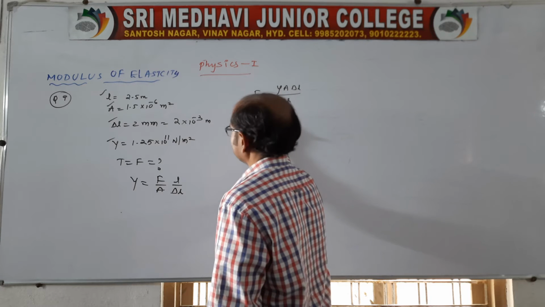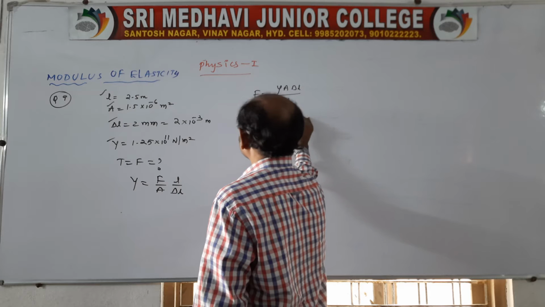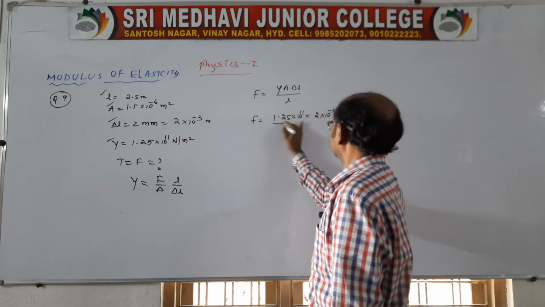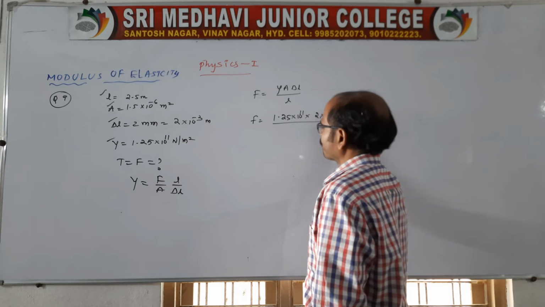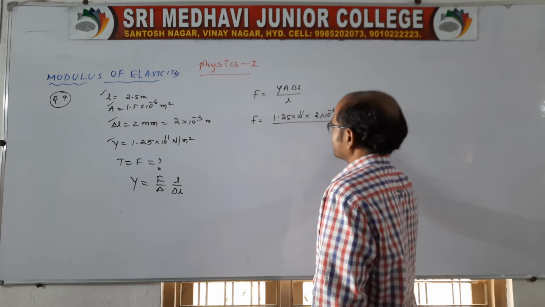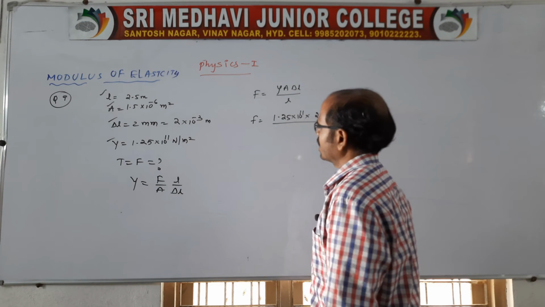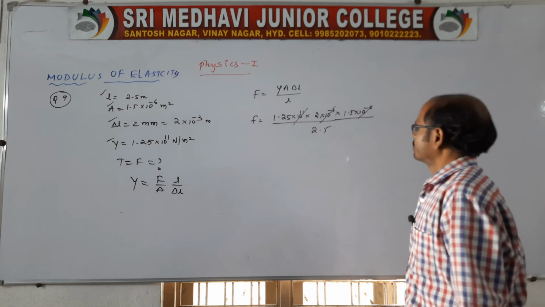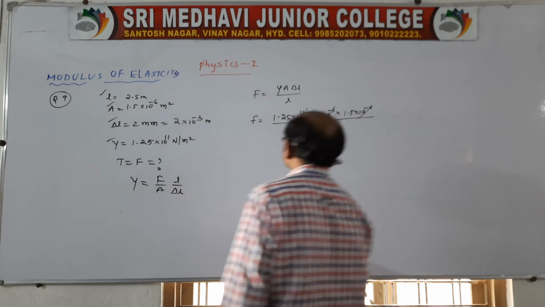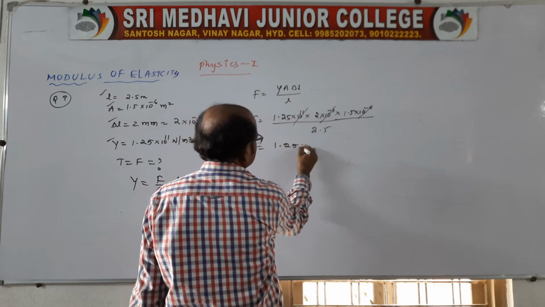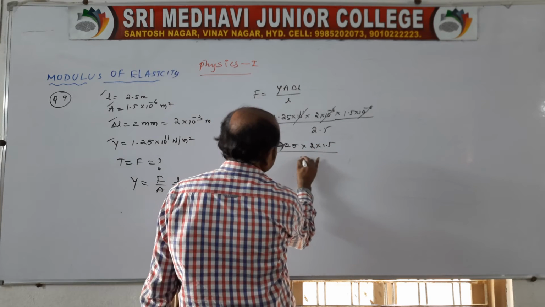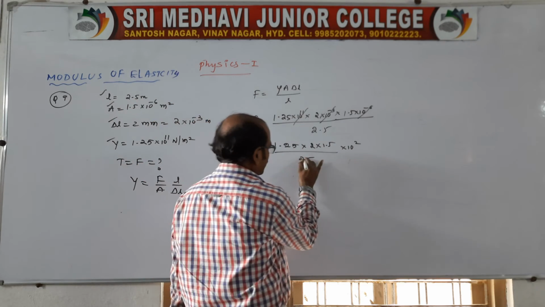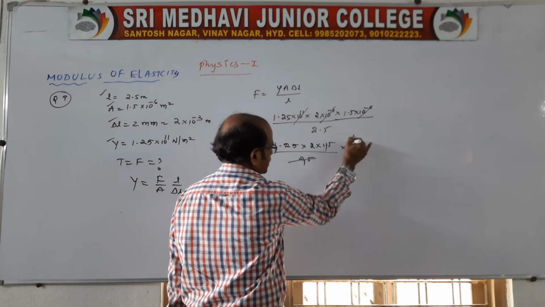So F is equal to Y, which is 1.25 into 10 power 11, into delta L, which is 2 into 10 power minus 3, into area, which is 1.5 into 10 power minus 6, by L. L is 2.5. Here, 10 power minus 3 minus 6, only 10 power 2 is left. So 1.25 into 2 into 1.5 by 2.5 into 10 power 2, right? Better to cancel the point here, 25 ones, 25 fours, because it is 100.